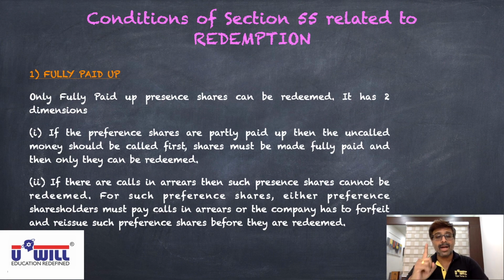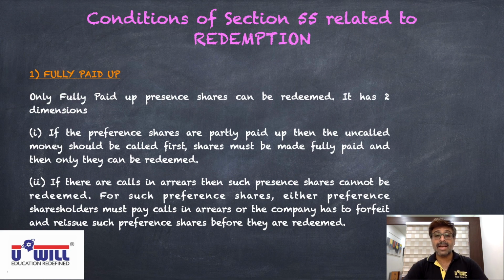It means number one, if the company has not called the entire 100 rupees, they are partly paid up. First the company will call the remaining money, then the company will redeem. Number two, if there are any shareholders who have not paid the money, there are calls in arrears, then either the company will give them notice to pay the money and they must pay, or else the company will forfeit those shares and then only those shares can be redeemed.